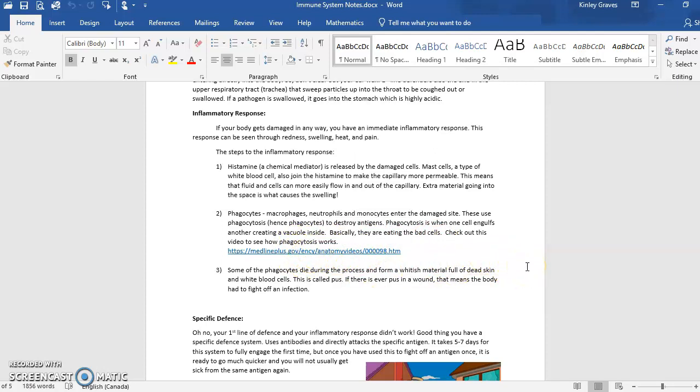And then step 3: some of the phagocytes die during this process and form a whitish material full of dead skin and white blood cells. This is called pus. So anytime that you have a wound, or maybe you've had a zit, those are full of pus, which is actually caused whenever your body's fighting off an infection.